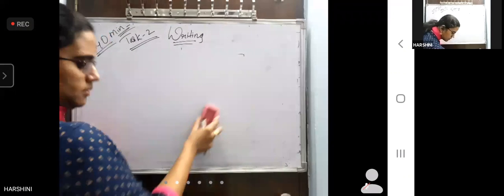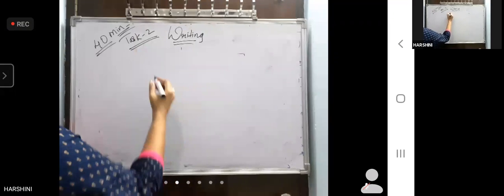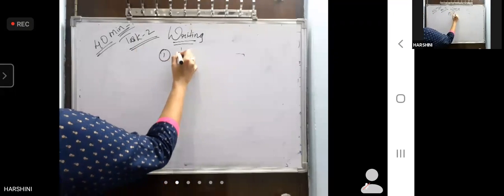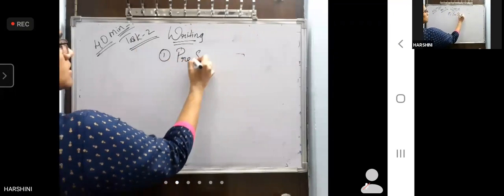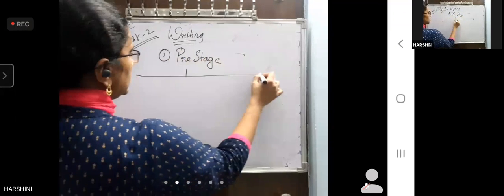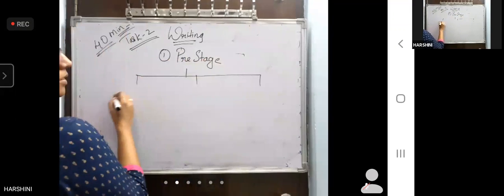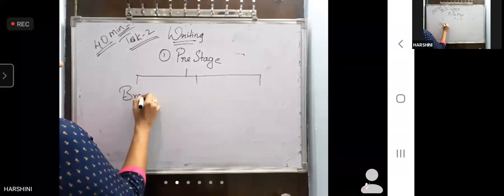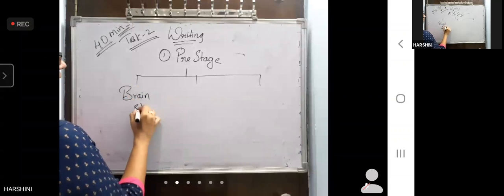Now we'll discuss the first stage, which is for 5 minutes. So number 1, pre-stage. It is further divided into 3. As I told, brainstorming.